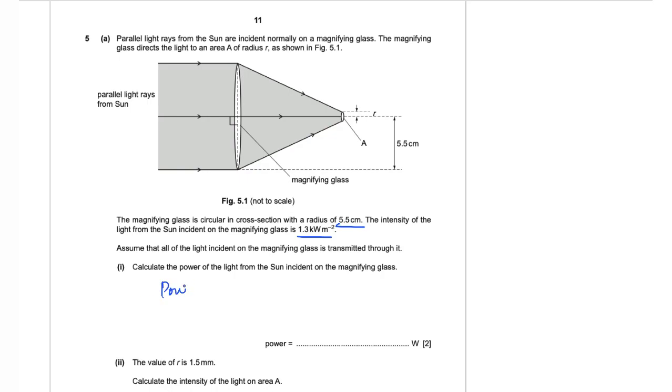So power is equal to the incident intensity into the cross-sectional area through which the light is transmitted. So your intensity is 1.3 multiplied by the area. Since the area is not directly given, but the lens is in the shape of a circle, we can find the area of the circle that it is transmitted through, and that is pi r squared. The radius is in centimeters, so you need to convert that to meters and square that. So you get the value of power as 12 watts.